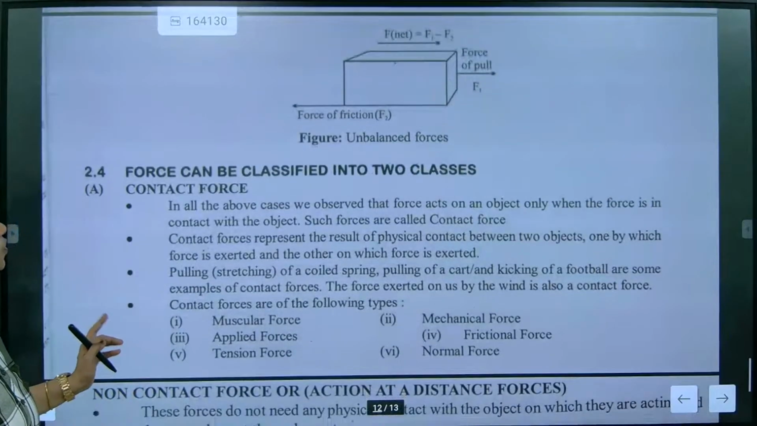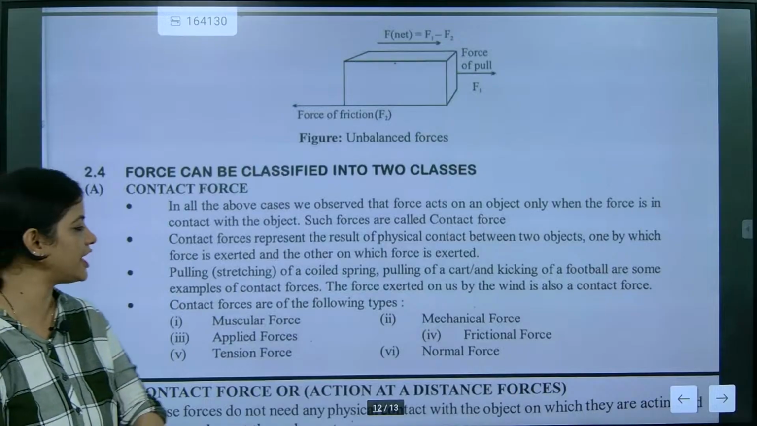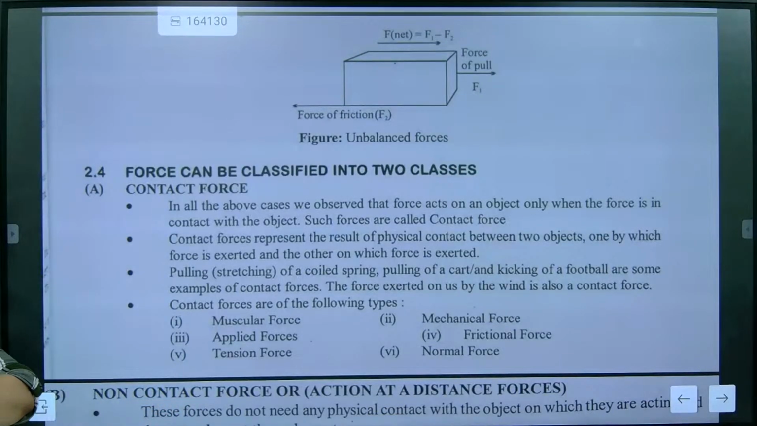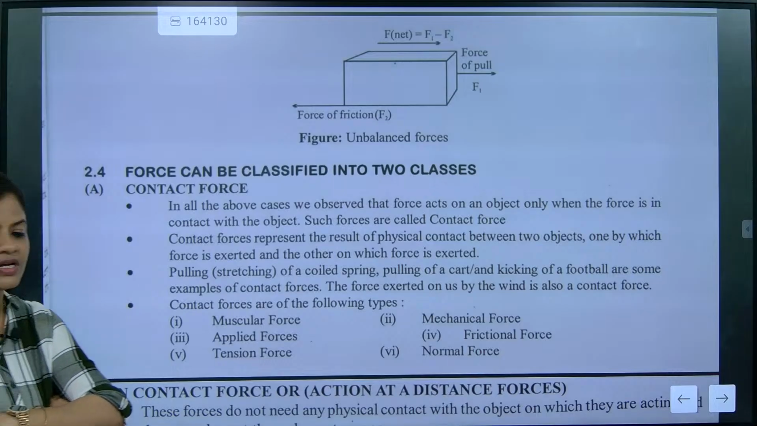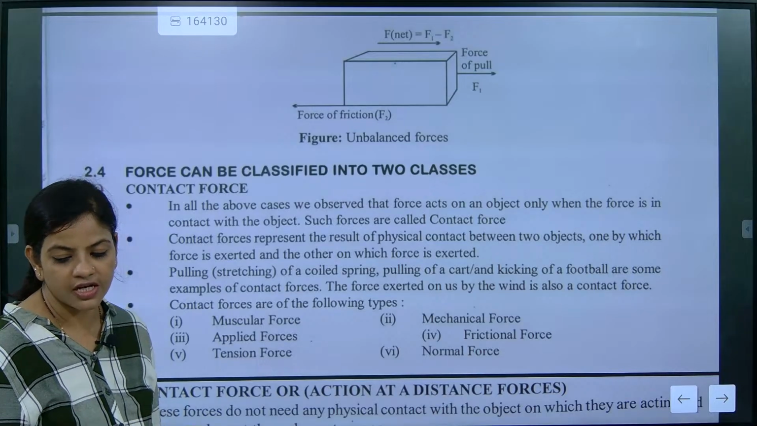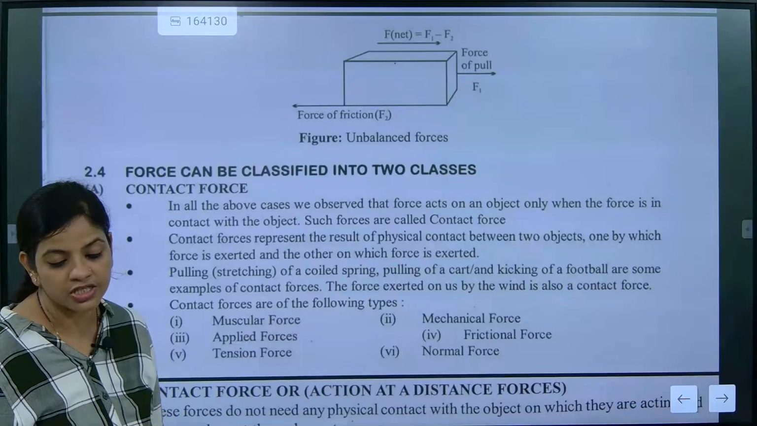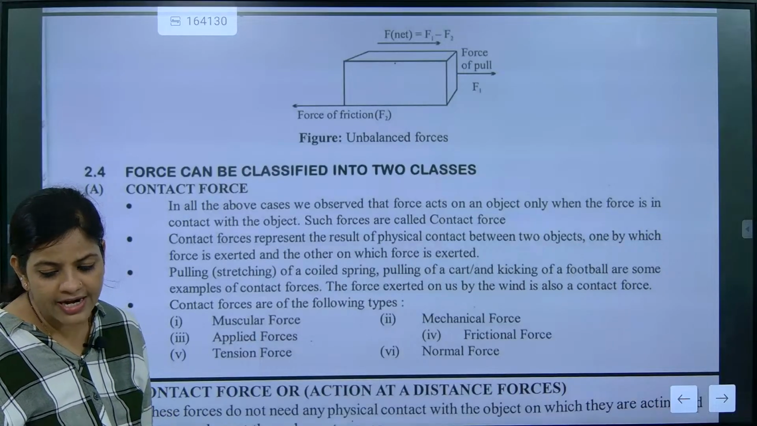Now there will be two types of forces. Can we talk about contact force? Let's check which forces come under contact force. In all the above cases, we observe that force acts on an object only when the force is in contact with the object. Contact means we must have contact with the object. A person pushing a box, very good, Tanisha. So contact has to be there.